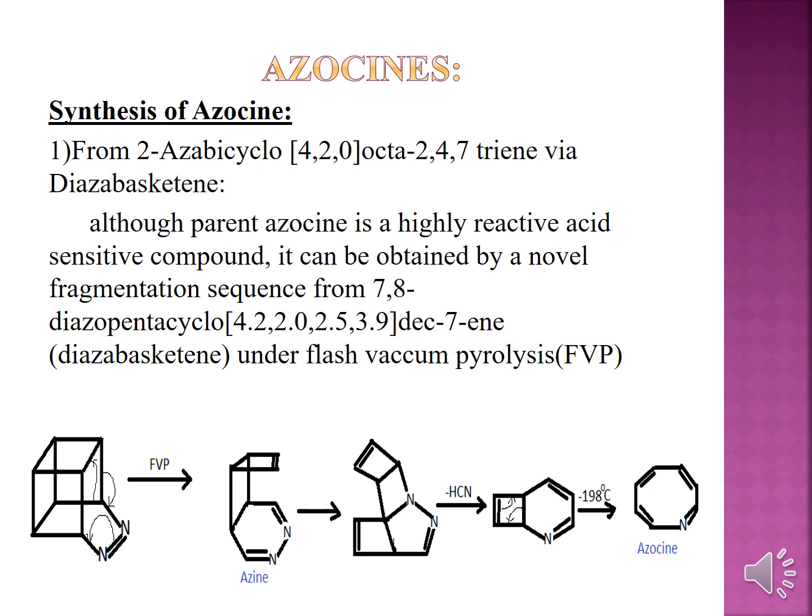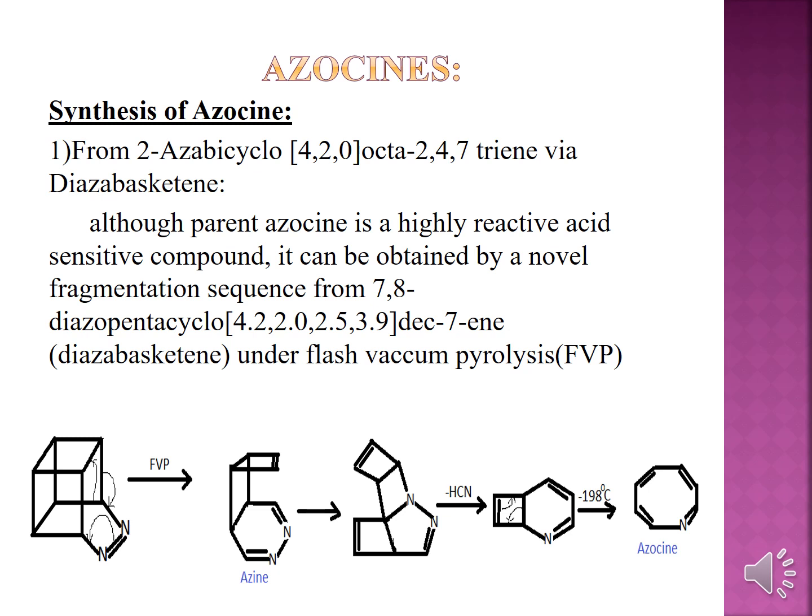And so in the synthesis of azocine, how you will synthesize this compound is, please go through these things. And then here if you will see, this is the diazobasketene compound, and if you will take the diazobasketene compound and do the flash vacuum pyrolysis, at that time what happens, this flash vacuum pyrolysis breaks the complex molecules into the simple molecule.